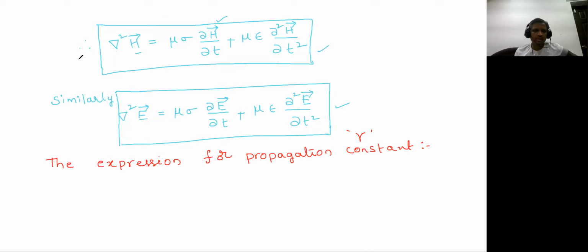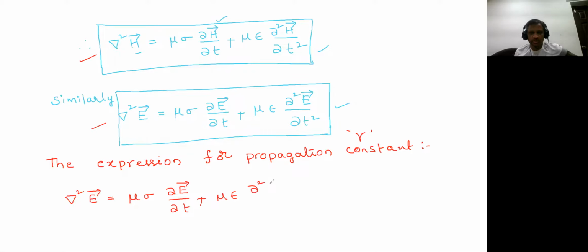So let us take any one of these equations, anything we can take, let's say del square E is equal to mu into sigma into dou E by dou T plus mu epsilon into dou square E by dou T square. Call this equation number 1.